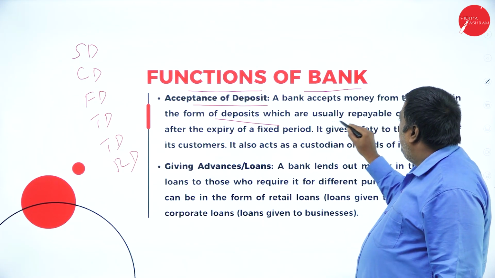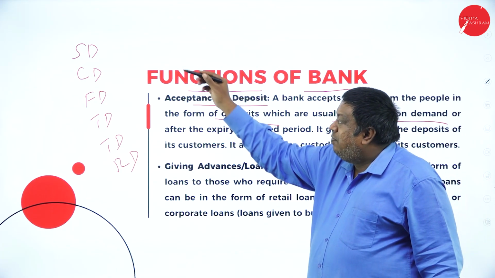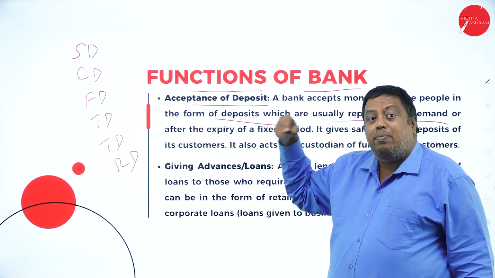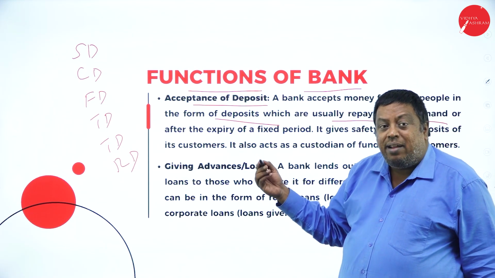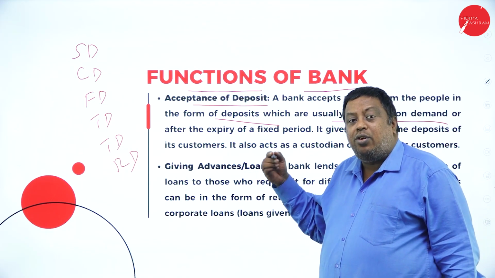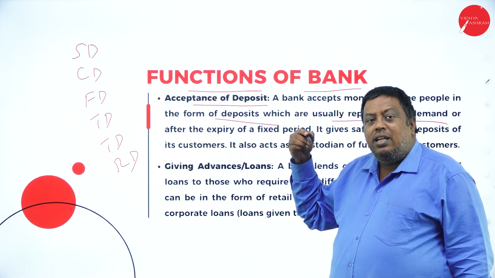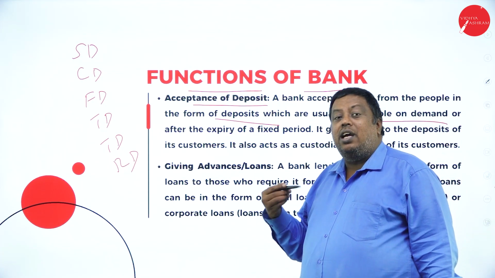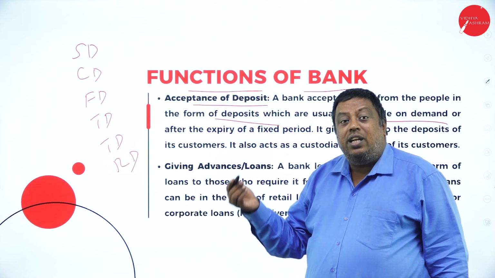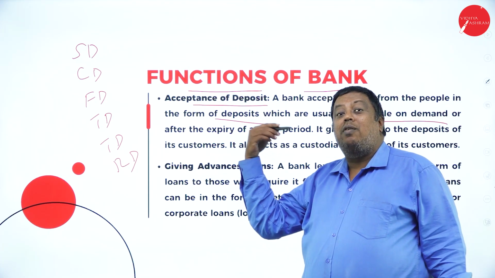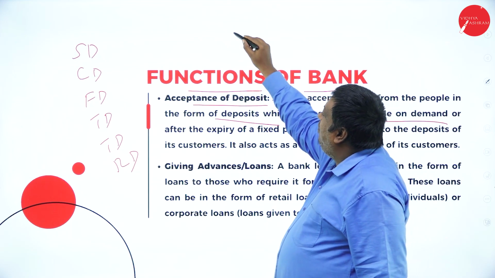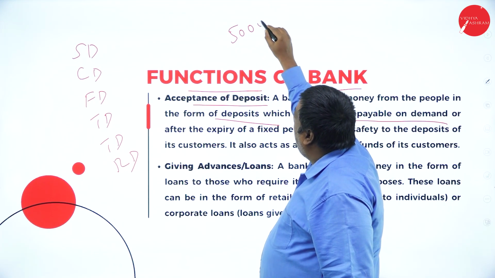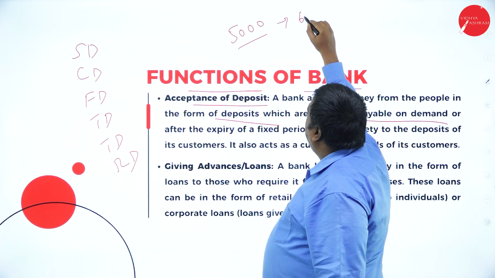They started usually repayable on demand. Whenever the customer or the public needs their money back, they are supported to withdraw that money from the deposit they have made, whenever they require, whatever the amount they require out of the deposit, not above the amount deposited. Means I have deposited 5,000 in the account, I cannot withdraw 6,000.